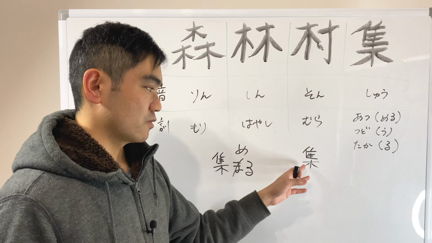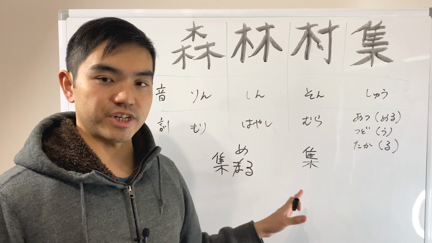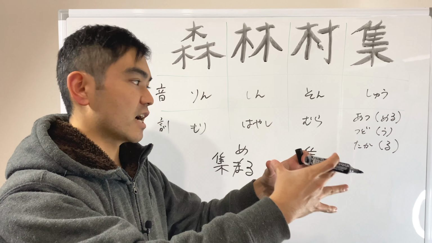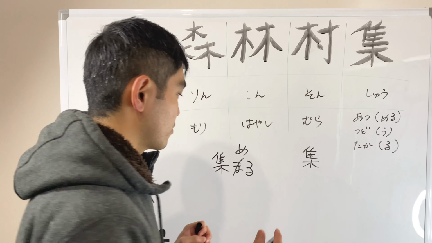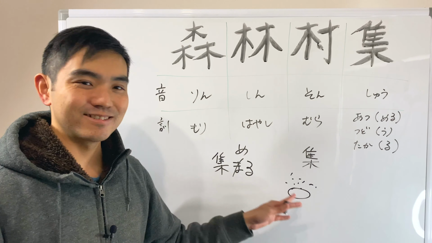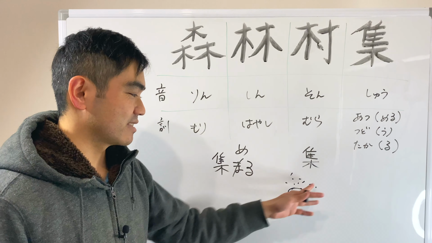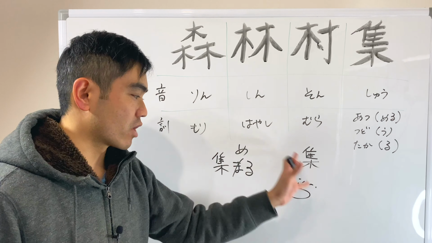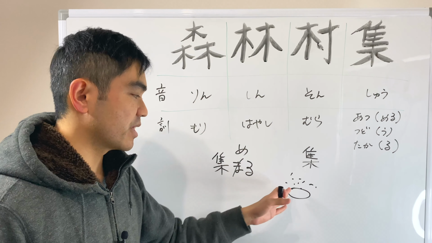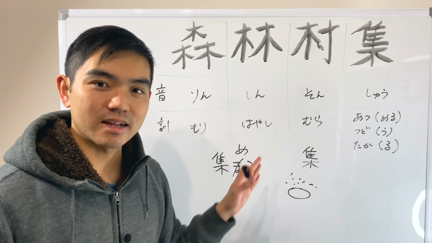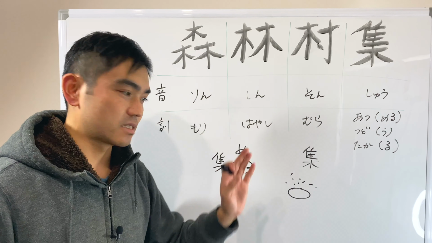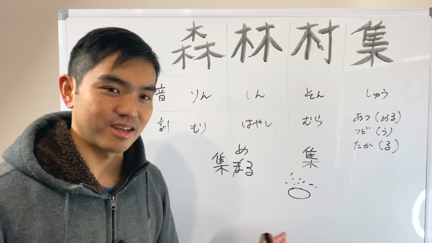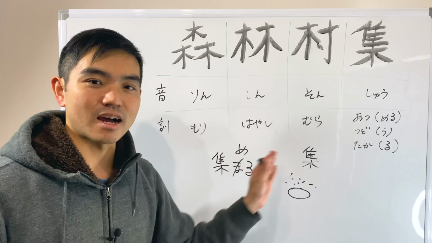And this takaru means this. I mean, birds on a tree, and they are gathering up. We call that takaru. For example, this is a rotten meat, and the flies are flying around the rotten meat, and that's called hae ga takaru. The flies are gathering up around the rotten meat. So we call that takaru.